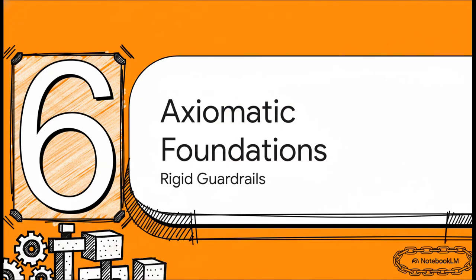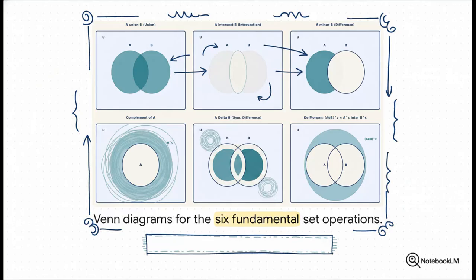Section 6. Axiomatic foundations. To save mathematics from these reality-breaking paradoxes, we had to introduce some very rigid guardrails. Think of basic set operations, like union, intersection, difference, and complement, as visual metaphors for our new, highly restricted universe. These operations act as our administrative machinery. They map out the safe, strictly defined boundaries within which we can actually trust our analytic arguments to hold up and not just collapse into contradiction.